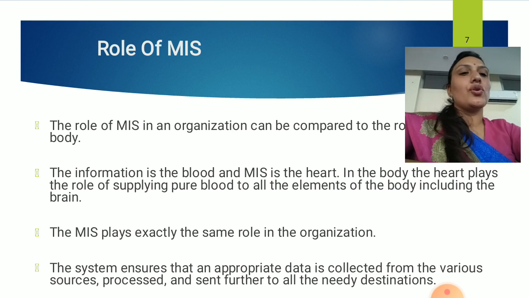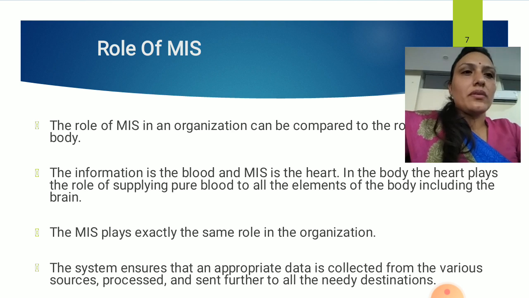The system ensures the appropriate data collected from various sources is sent further to the needy destination. For example, the HR department has collected the information about the employees, right? Now the other department, it may be the payroll part, salary making part is there.